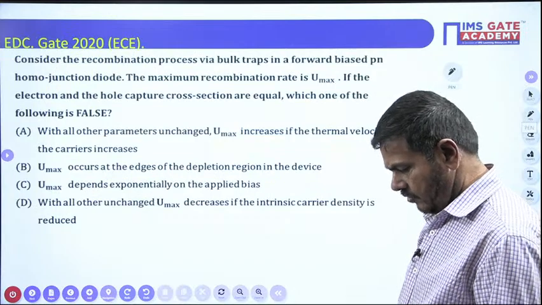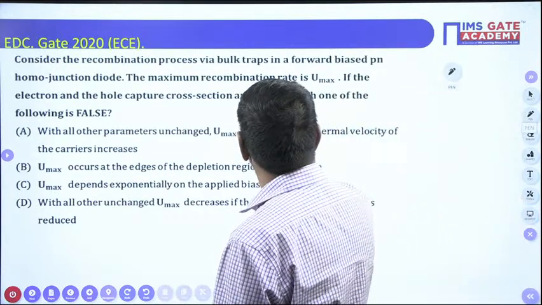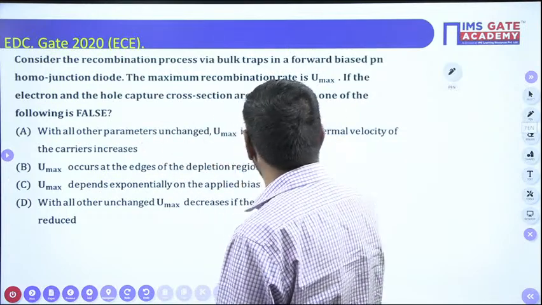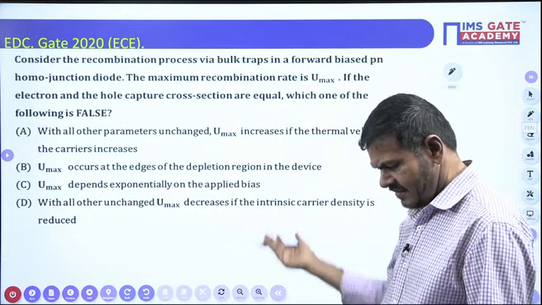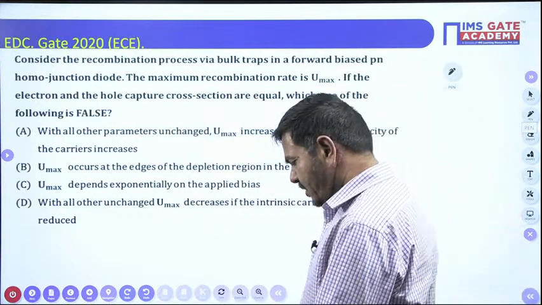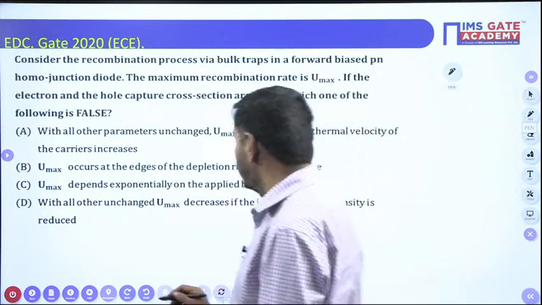The point to remember here is the maximum recombination Umax. With all other parameters unchanged, Umax increases if the thermal velocity of the carriers increases. Like that, certain points are given, and I wish to give the maximum recombination rate formula.